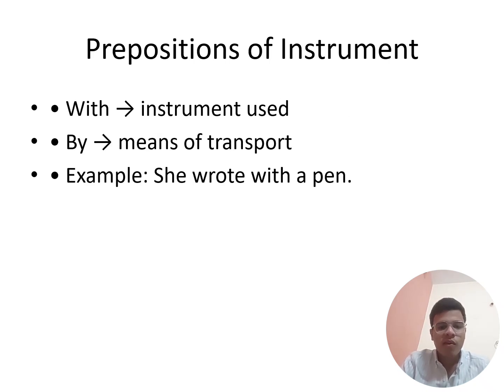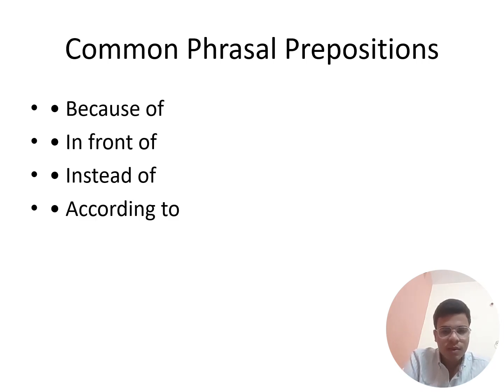And prepositions of instrument: with, by. These are all prepositions of instrument. With is used for an instrument, by means of transport. Example, she wrote with a pen. These are examples of instruments.